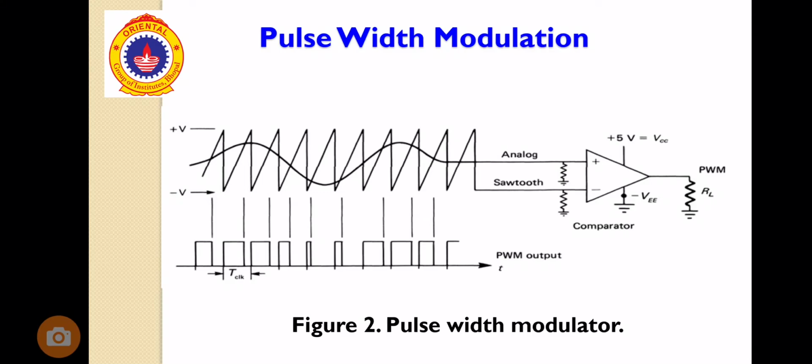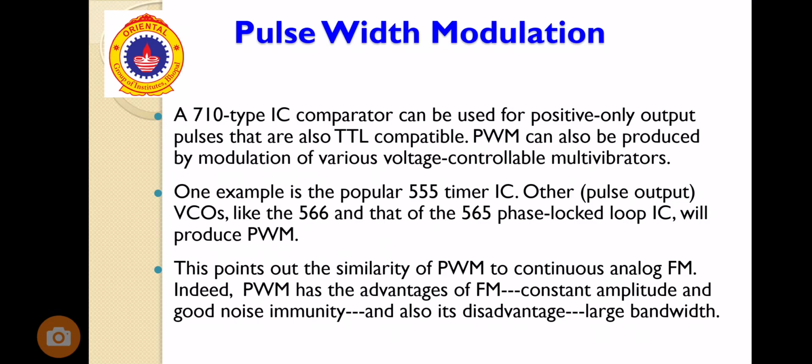Where the amplitude of the sawtooth signal is above the analog signal, the pulse width remains constant. In opposite, when the sawtooth wave's voltage is below the analog signal, the pulse width is 0. So we can achieve the PWM output by comparing the analog signal and the sawtooth signal.